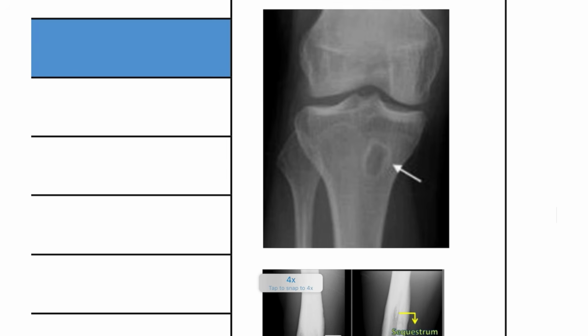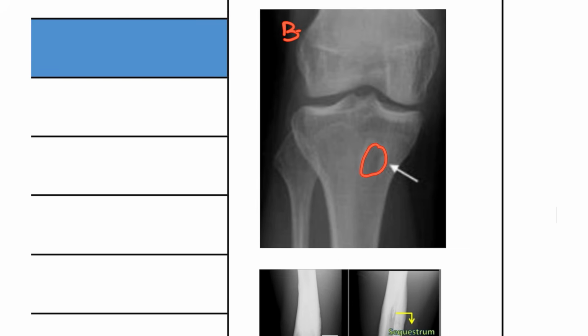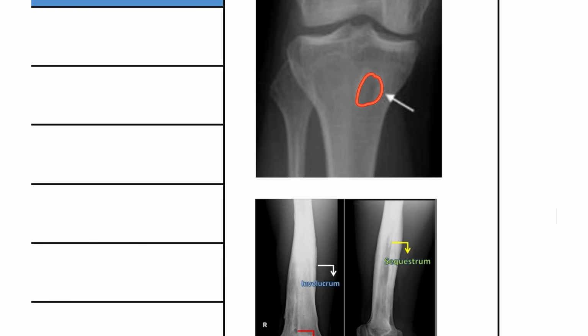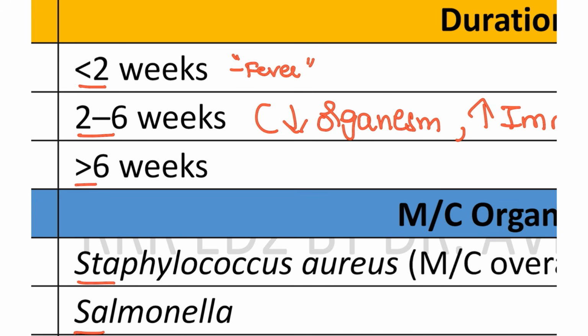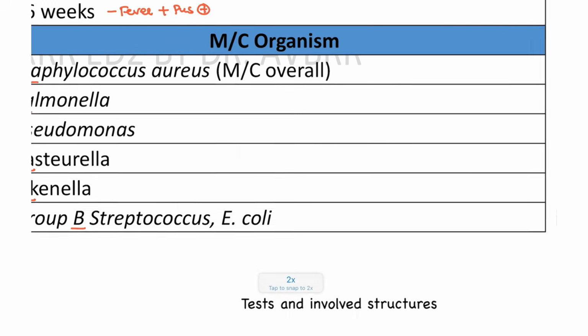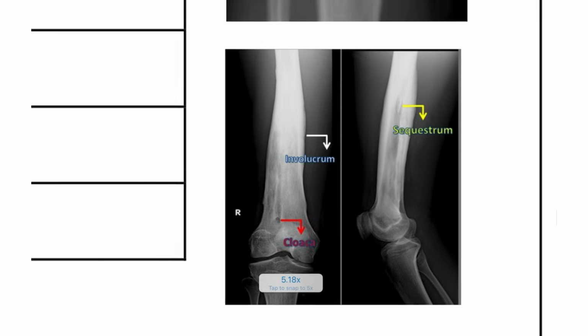Next, subacute, you are going to see a lytic lesion. The other name for this is Brodie's abscess. Okay, in the last 2 years, or I think last year only, this question was asked on Brodie's abscess. Next, third one, how are you going to differentiate between acute and chronic? In chronic also you are going to see fever, but along with the fever the patient will have pus. The history will also be of a long time, which gives rise to chronic. And in chronic you are going to see two types.